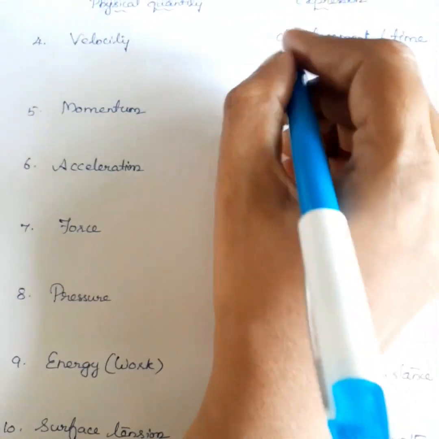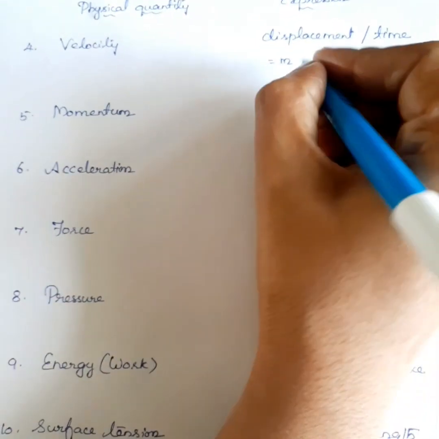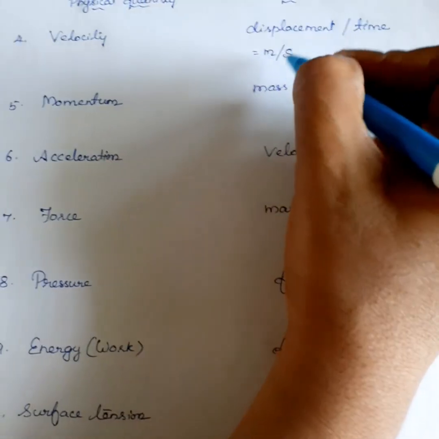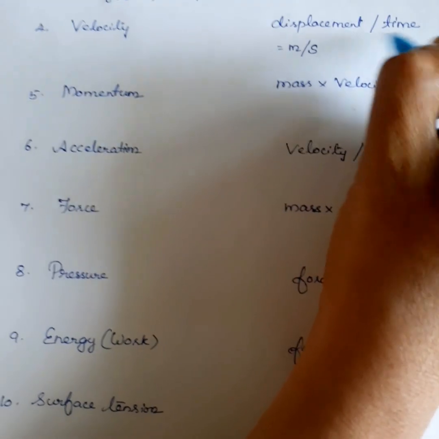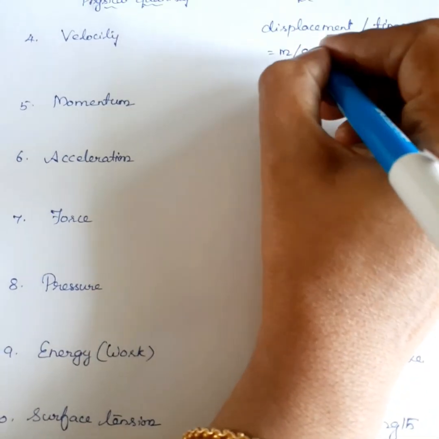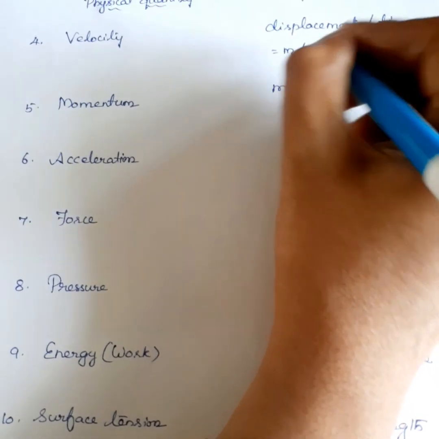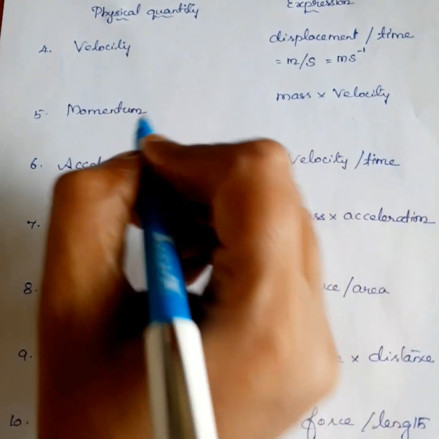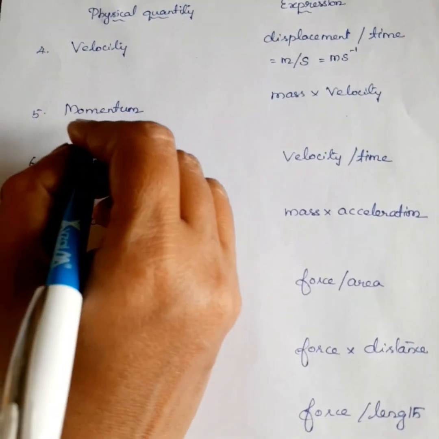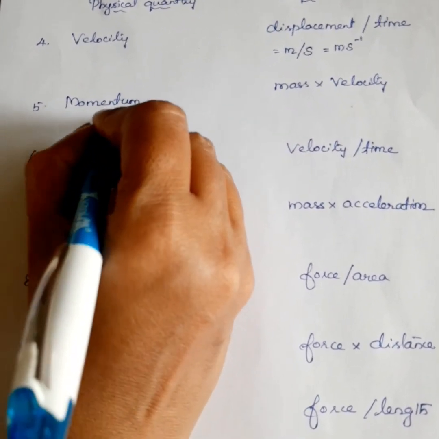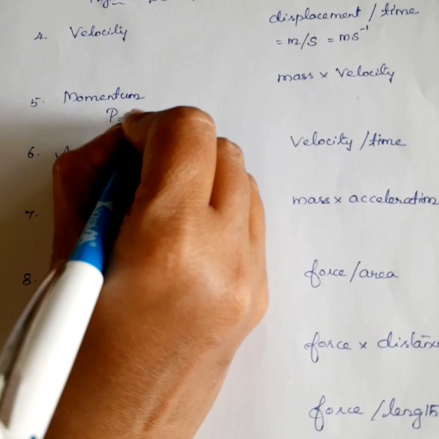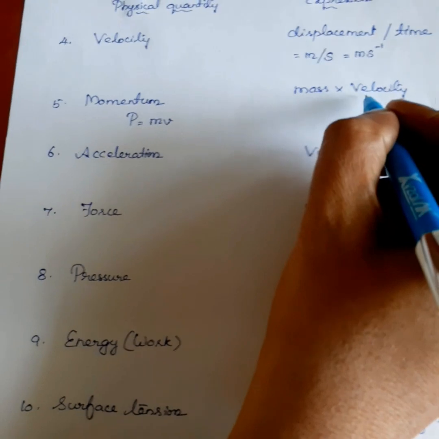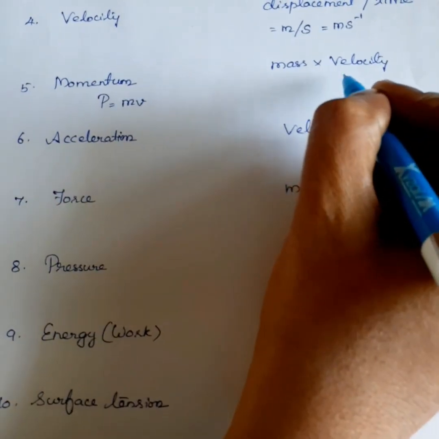What's the unit of displacement? Meter. The unit of time is second. So meter per second, or m s power minus 1. Okay. Next quantity is momentum. The mathematical expression of momentum is P is equal to m v, mass into velocity.